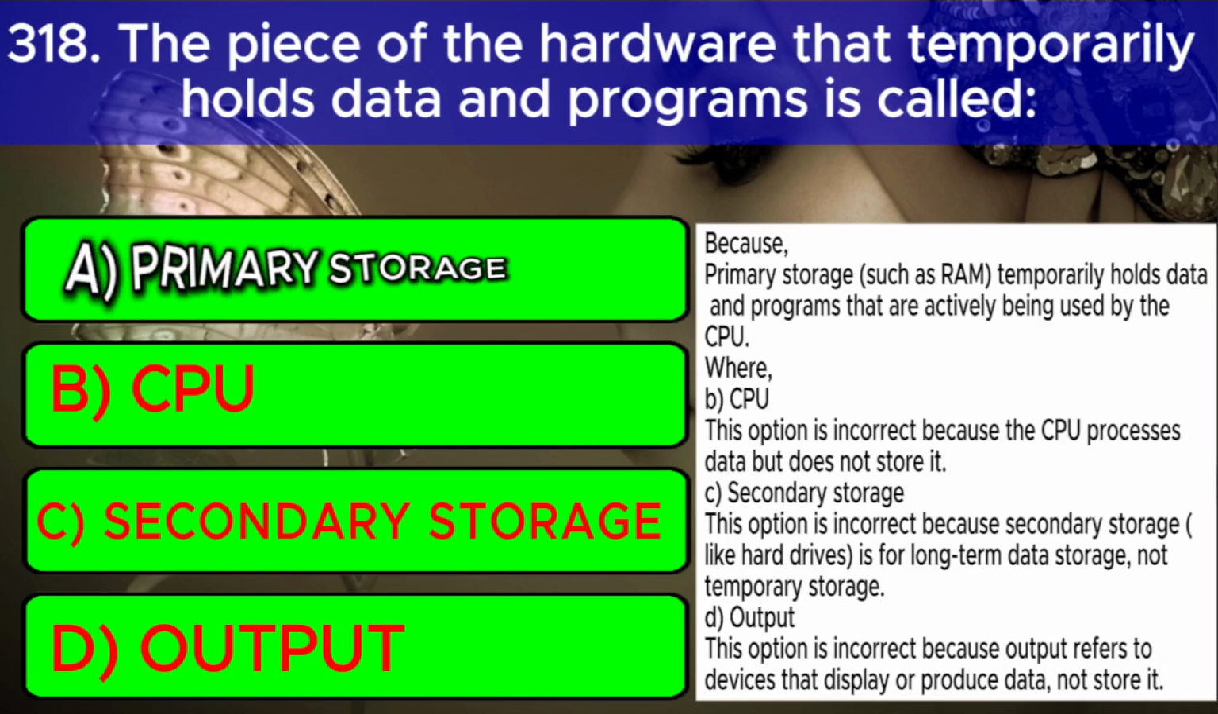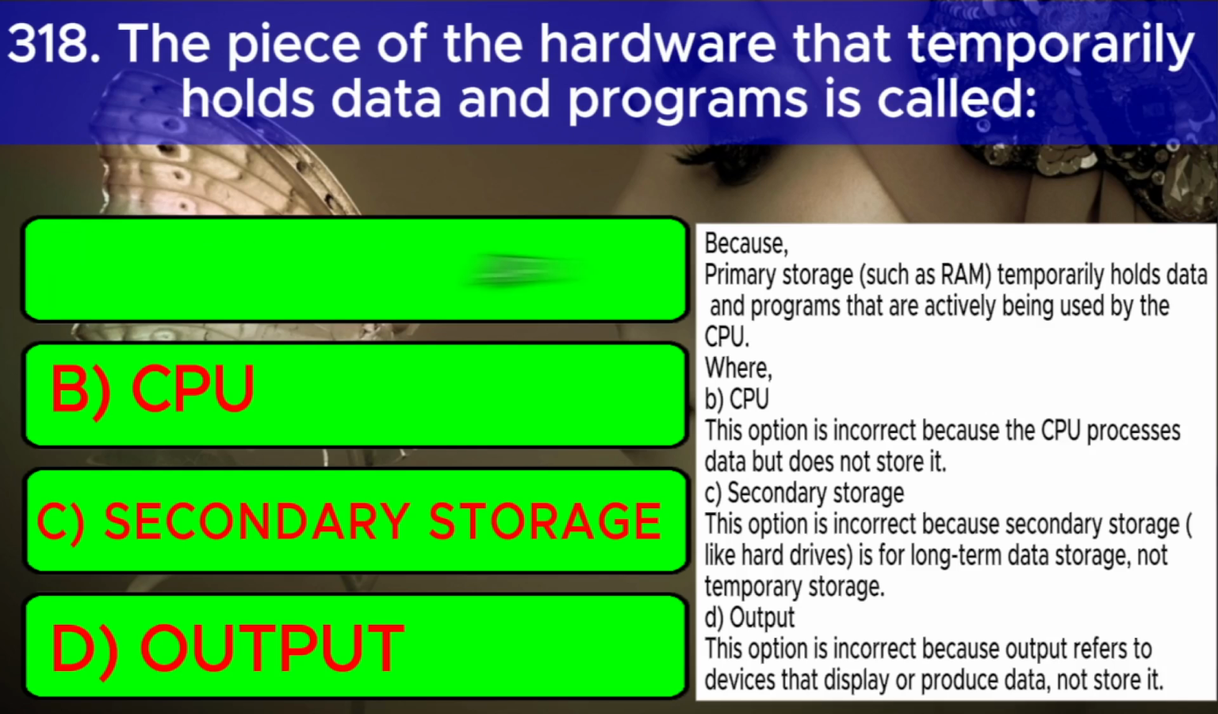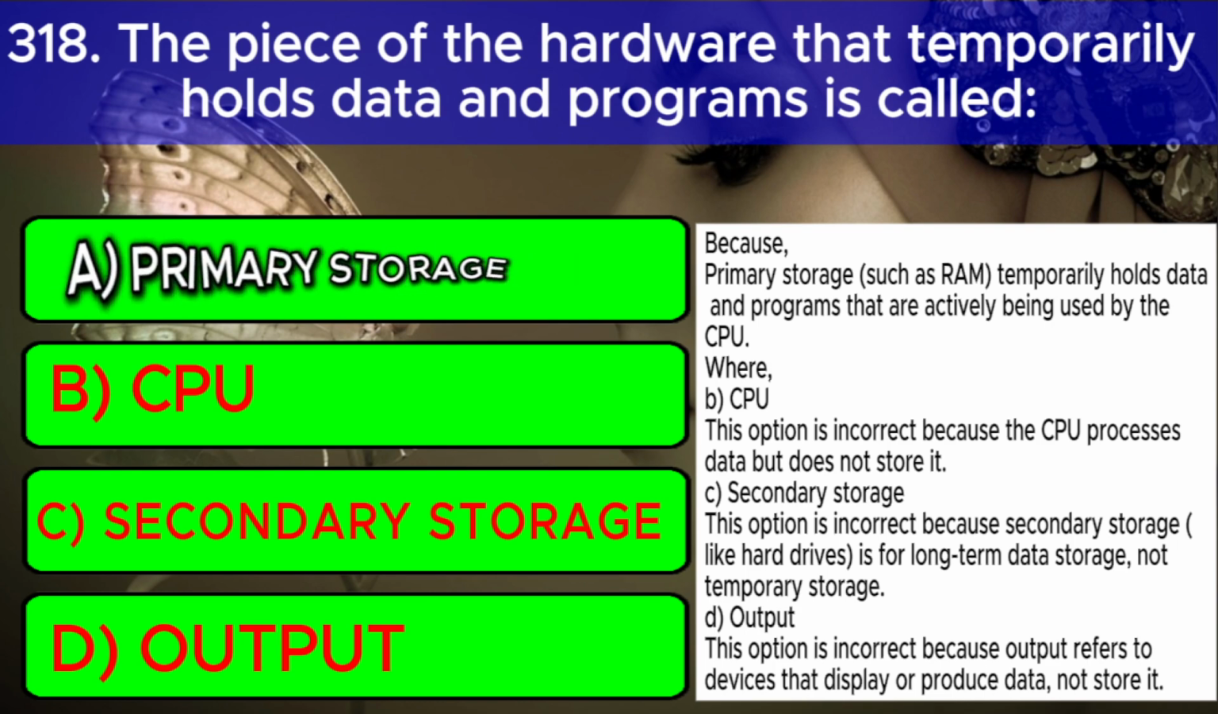Where B. CPU. This option is incorrect because the CPU processes data but does not store it. C. Secondary storage. This option is incorrect because secondary storage, like hard drives, is for long-term data storage, not temporary storage. D. Output. This option is incorrect because output refers to devices that display or produce data, not store it.